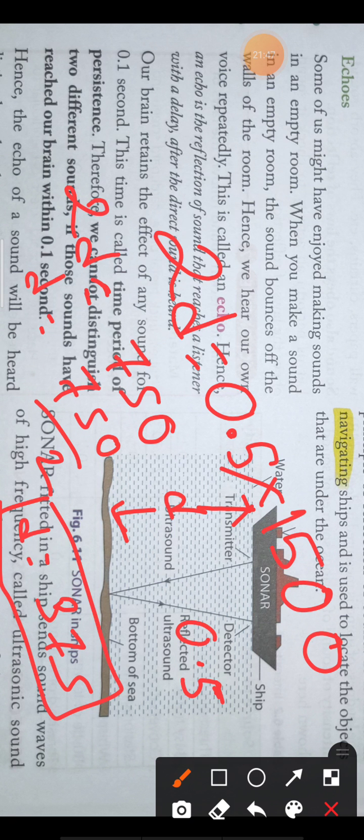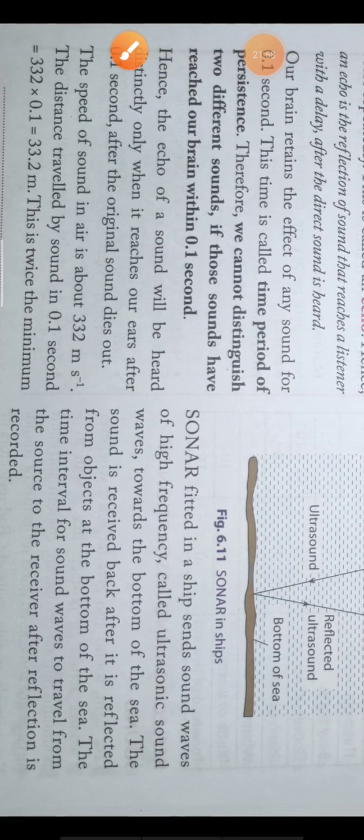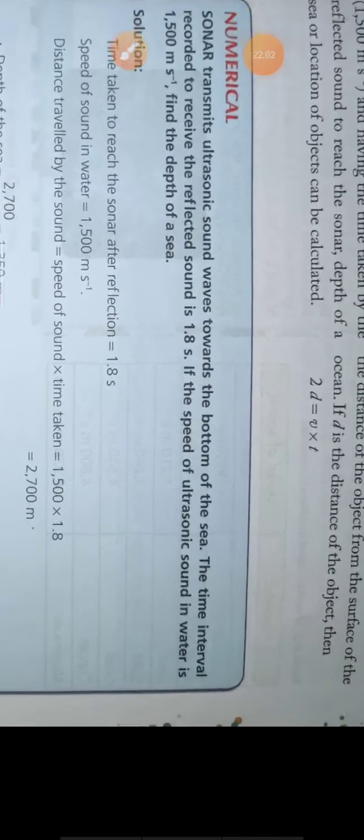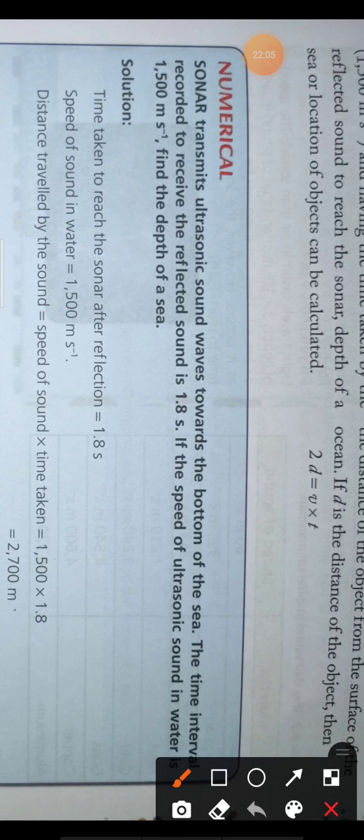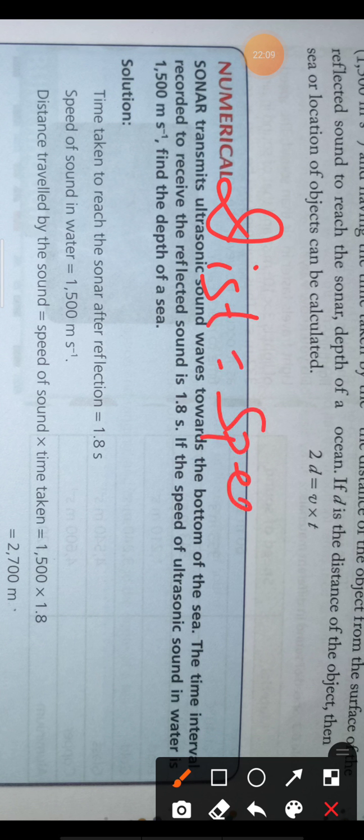In this way, I just gave you an example. Using sonar, they measure the depth of a sea. The formula is the same: distance is equal to speed into time.